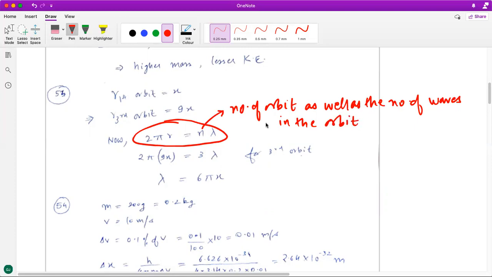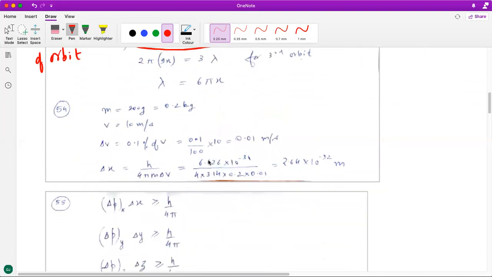How many waves are going to be there, right? And this r would represent the radius of that orbit, the orbit being discussed here. So here the third orbit is being talked about. That's why you have to substitute the value of 9x here. Radius of first orbit is x, so radius of third orbit will be 9x, and this should be equal to 3 lambda. So you get the value of lambda as 6 pi x.